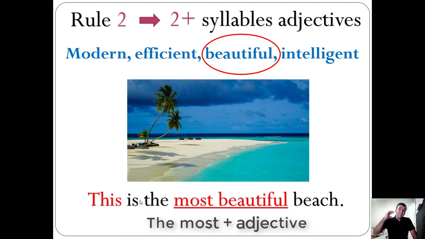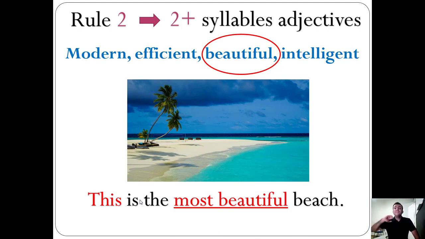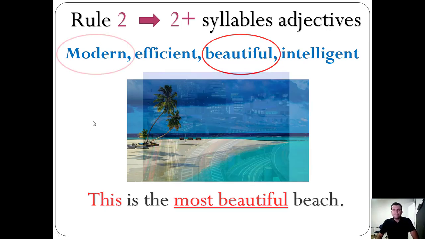Remember, Paul is the tallest player. He is the shortest one in the picture. And here, the most beautiful beach. Oh, it's so beautiful, right?